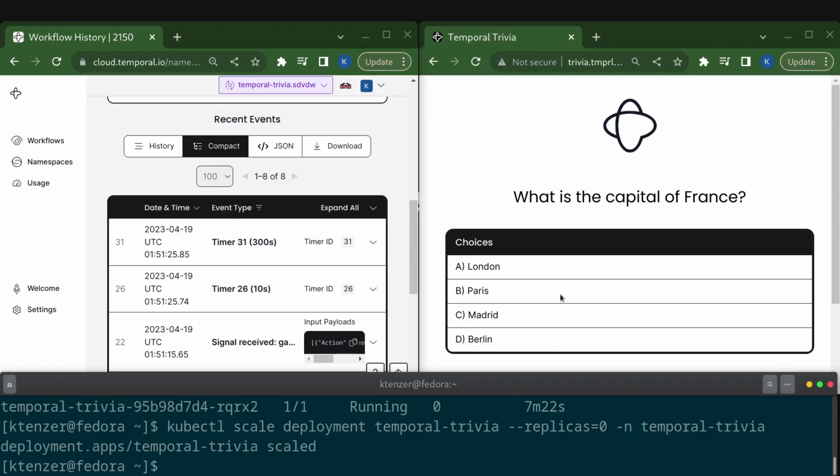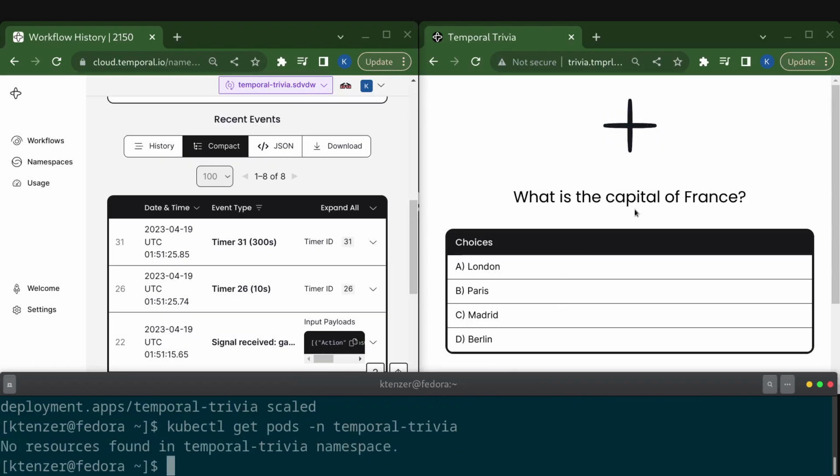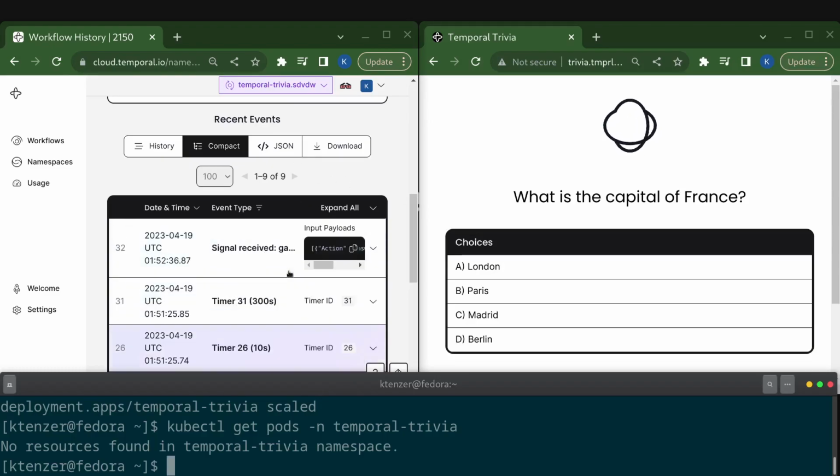Those workers are all dead. I'm simply showing you that there aren't any. And then we're going to answer this question: what is the capital of France? I'll answer B for Paris. Correct. So now I've answered the question, and you'll see a signal come in, because the workflow can still accept signals even though there are no workers. But it can't progress the game, obviously, because we have nowhere to execute this.